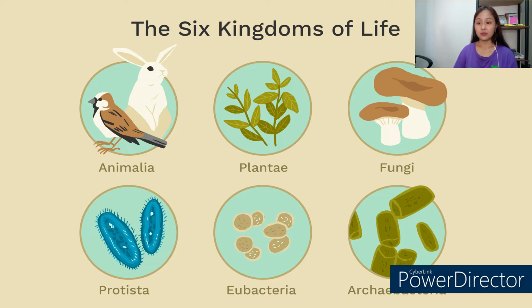The kingdom protista was introduced by the German biologist Ernst Haeckel in 1866 to classify microorganisms which are neither plants nor animals. Meaning they cannot categorize this kingdom as animals or plants. Since protists are quite irregular, this kingdom is the least understood, and the genetic similarities between organisms in this kingdom are largely unknown. The kingdom Eubacteria are bacteria that are made up of small cells. They lack a nucleus and cell organelles. Their cell walls are made up of peptidoglycan.